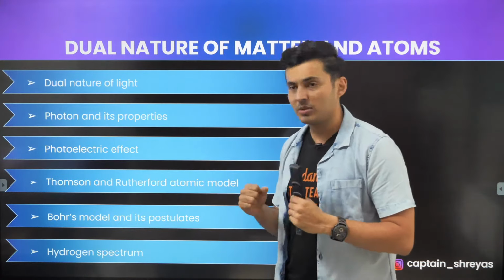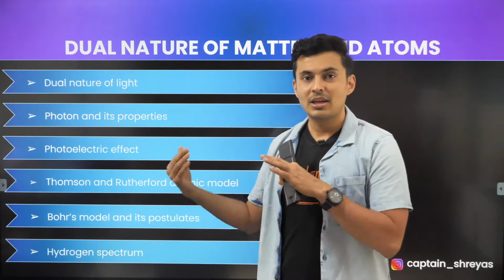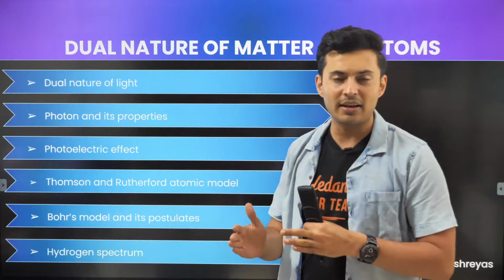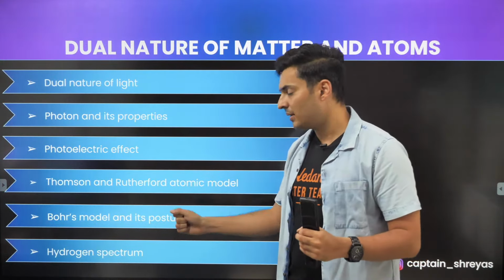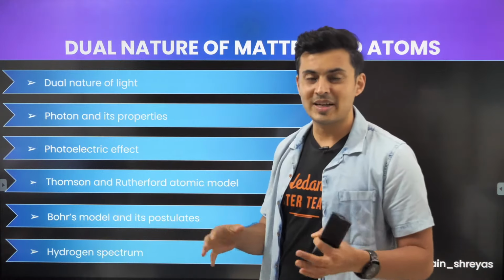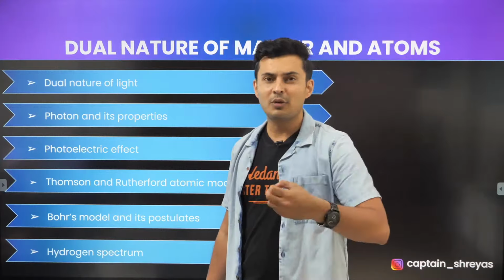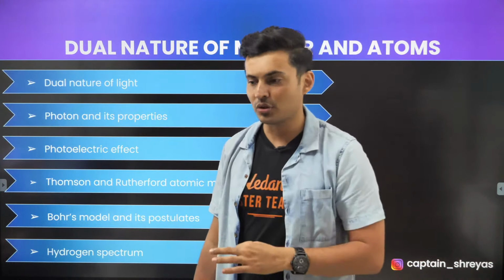Then obviously the Thomson model and the Rutherford model, their shortcomings and advantages. Every model you should know, what was good in it and what was bad in it. Bohr's model postulates, and also the hydrogen spectrum, Rydberg's formula for the wavelength, and the energy, speed and radius formulas for the orbits. You should know all these things.